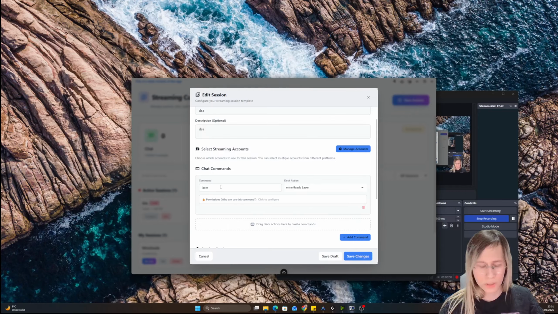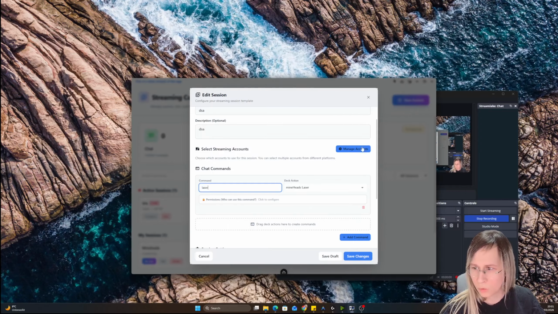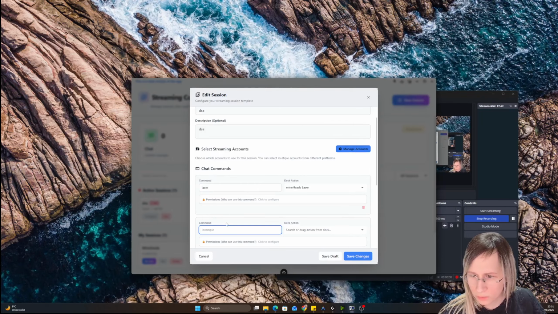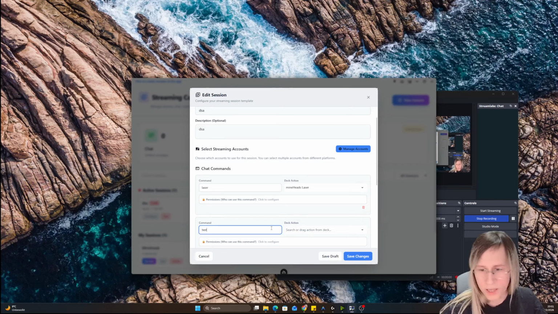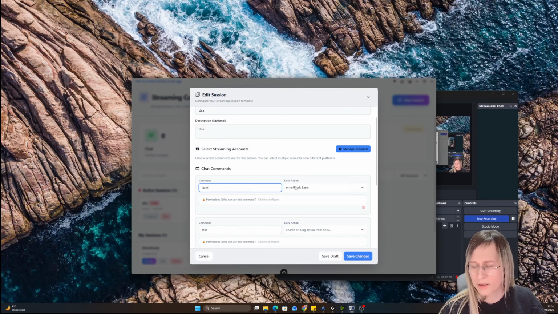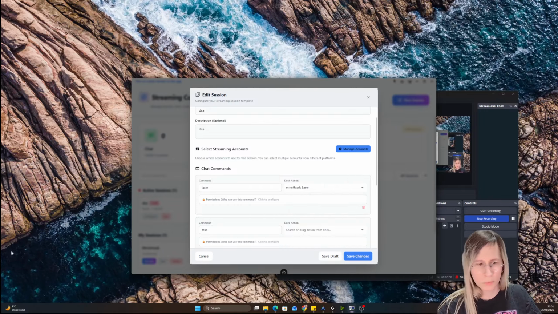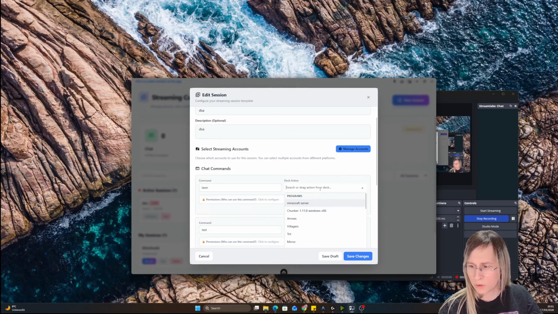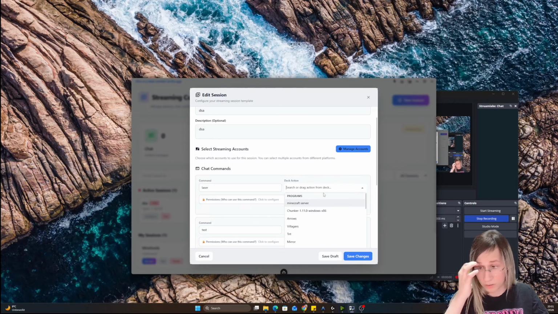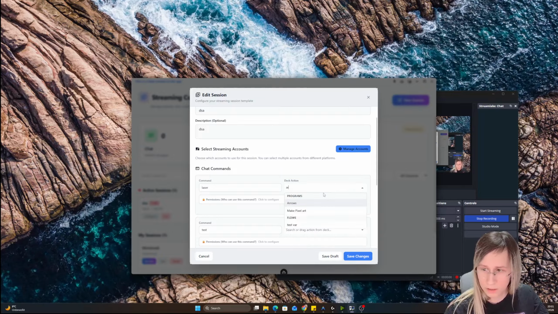And then you create different commands. So let's create a command. Let's call it, I don't know, test. Here I got a laser, and then you can just drag and drop it from assignments or search it right here, like arrows.